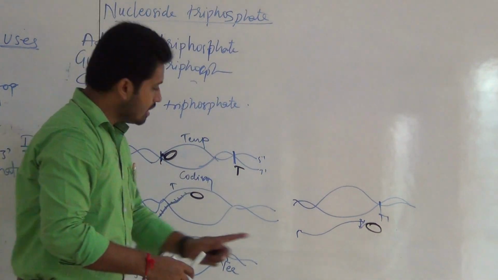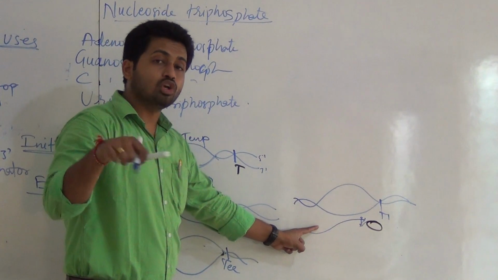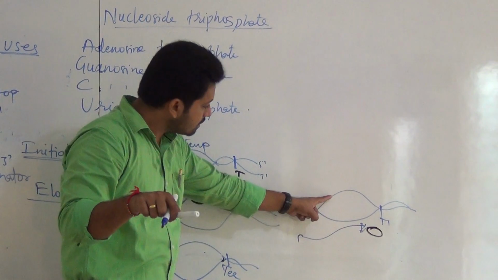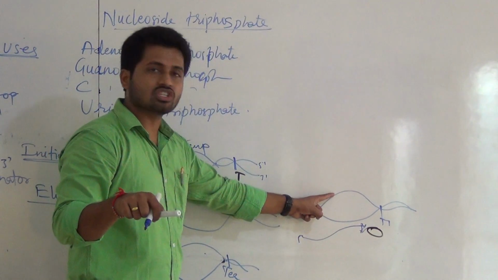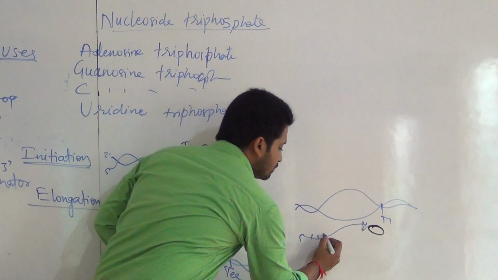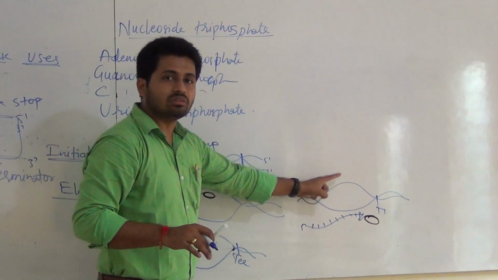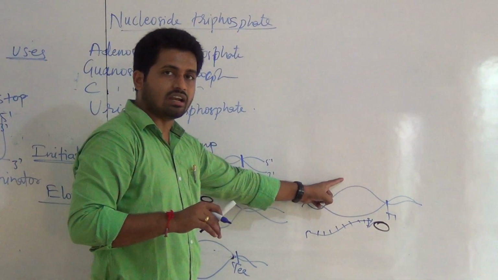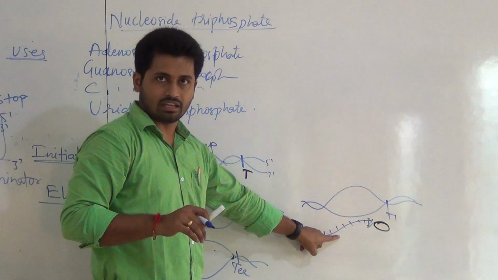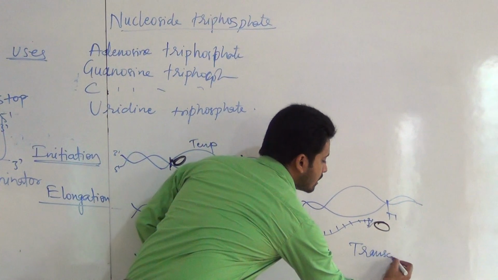Now remember, this mRNA has complementary bases produced depending upon this template. It means information from this template strand is copied onto this mRNA. This is an important step here. Remember the point: information from this DNA template strand is copied onto this mRNA. Now this process we call transcription.